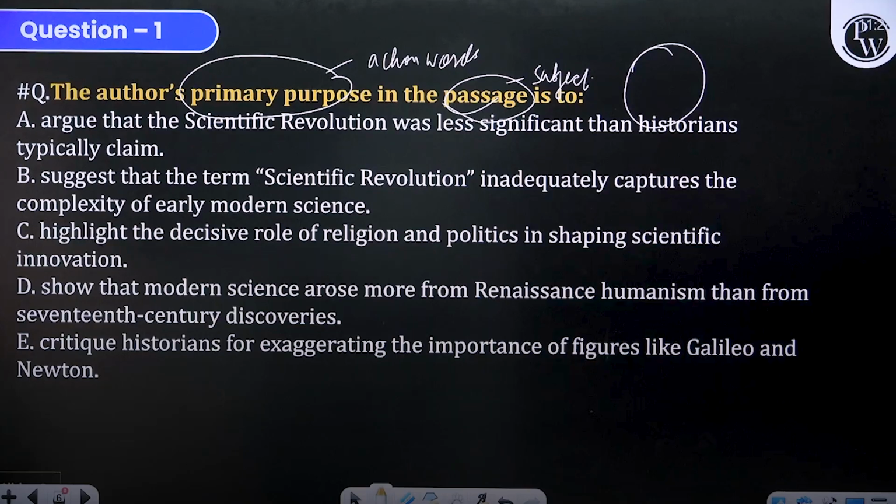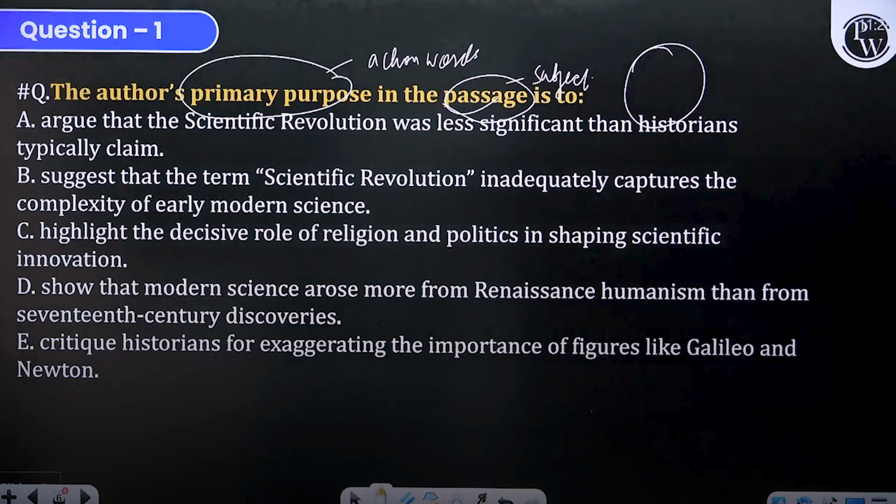The passage is basically critiquing the term revolution as misleading, that you are considering something that happened all of a sudden in a complete form. उस idea पे author को problem है, but it was less significant, no such comparison or no such idea of downplaying the significance. So A can go out. Suggests that scientific revolution inadequately captures the complexity of early modern science. Yes, that we can keep. यार तुम उसको revolutionary कह रहे हो, but contested था और ये हिस्टोरिकली एम्बेडेड भी था और सोसाइटी ने भी साइंटिफिक रेवोल्यूशन को इन्फ्लुएंस किया. सो इट इज नॉट वेरी सिंपल, राइट?